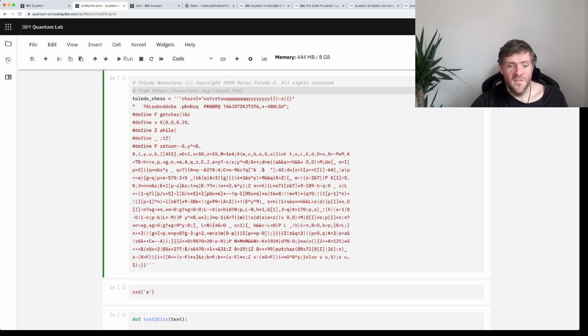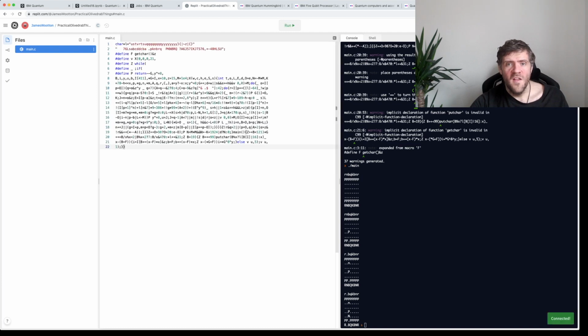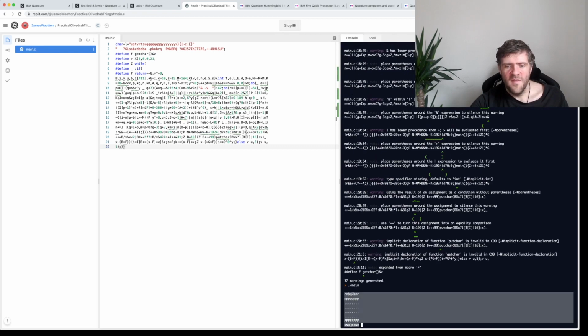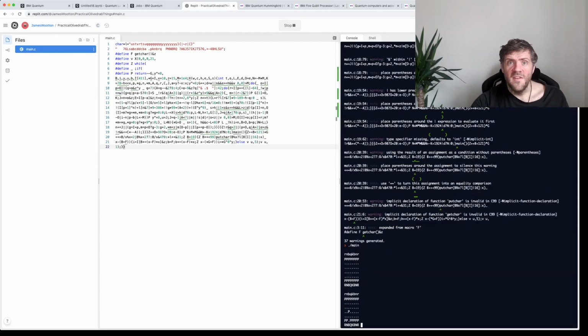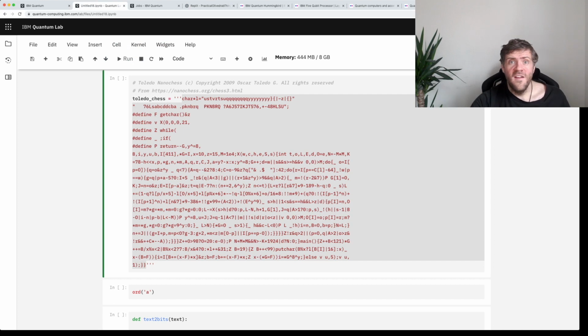And there are other people who have done similar things as well. There's an old game for the ZX Spectrum that has a similar number of bits, but that's not the one I did. So I'm going to go over to this website and just run the C code to show you that it is indeed a game. So here is the board on which chess is happening. The P's are pawns, the R's are rooks, and if we press enter, you'll see a game being implemented in front of our eyes. So this is the game that I'm going to encode and then get off the quantum computer. This game is going to go via a quantum computer.